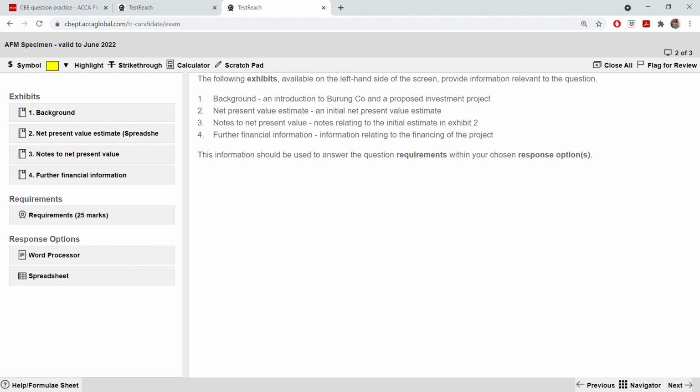So now let's come to AFM. The paper which I've chosen, I'm only going to do one paper as a demo on how to do questions in AFM on a CB platform. It is the AFM Specimen, valid up to June 2022, and the question that I'm doing is question number 2.